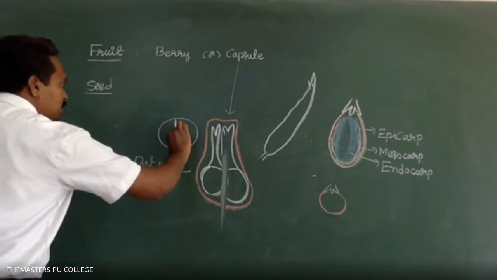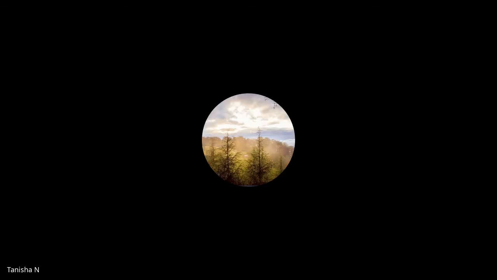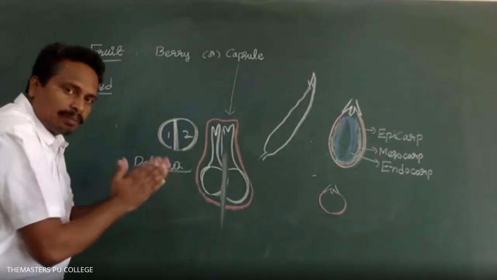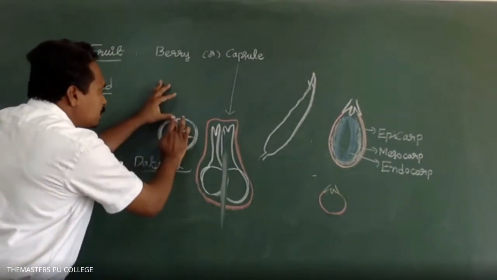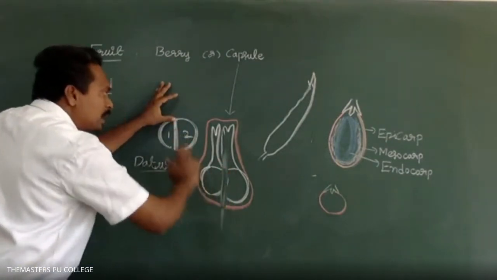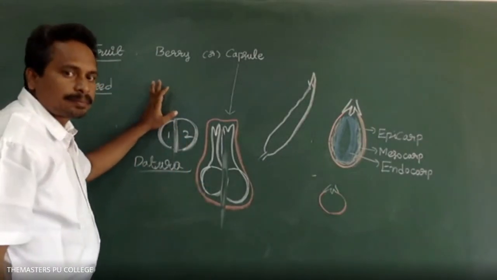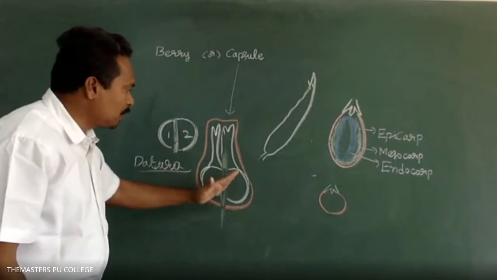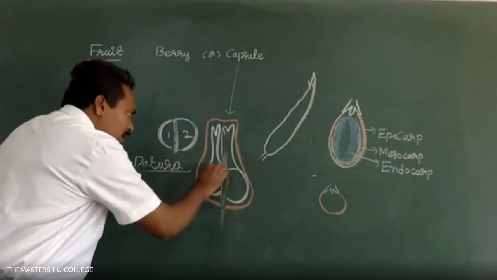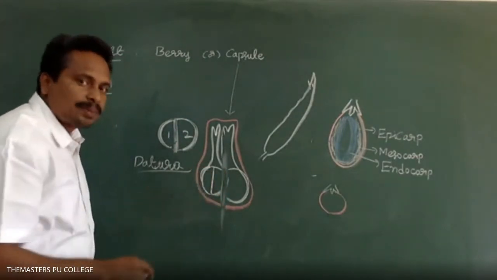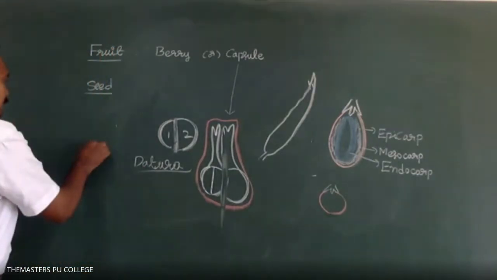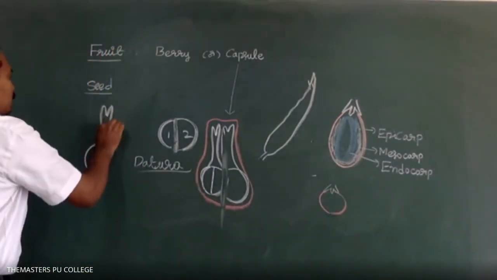Here I drew how many chambers? Two chambers. At the time of maturity, the fruit breaks down at the septum region and releases the seeds. In some plant species, the ovary forms more chambers.